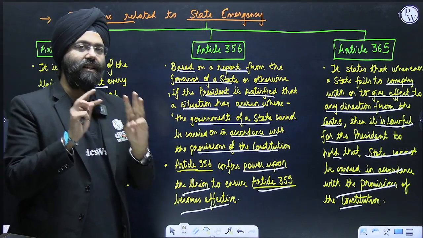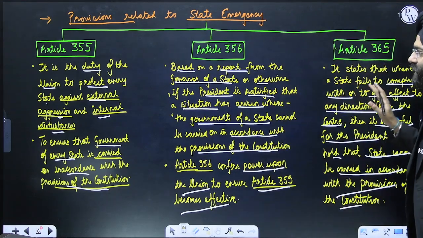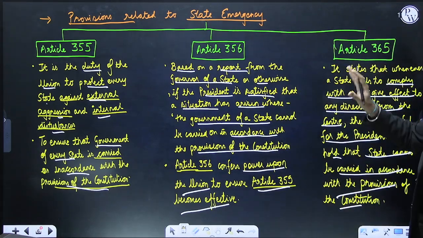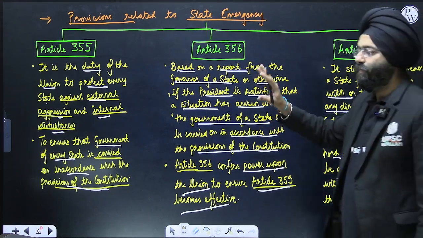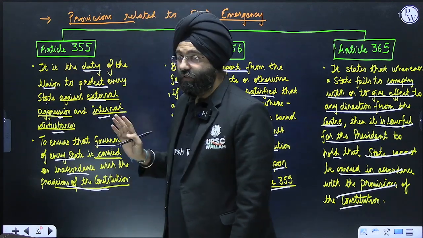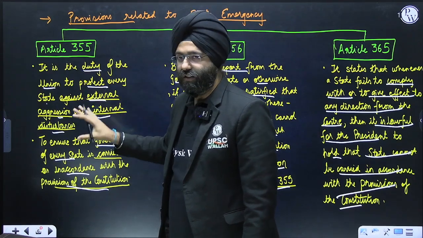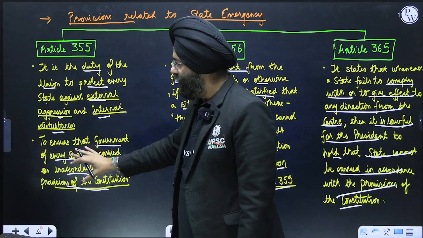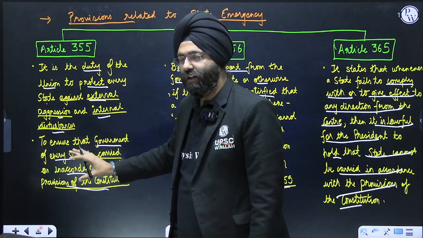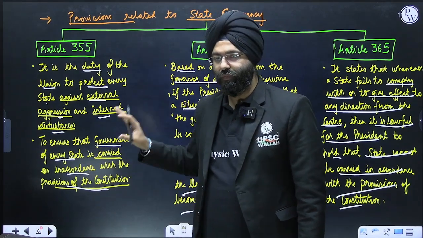So these three things are very, very important. You can just have a look at them. If you understand this concept, it will be very easy for you to remember it also, right? Just a quick revision. Article 355 says that it is the duty of the central government to protect the state against external aggression and internal disturbances, and to make sure that the government of a particular state goes in accordance with the provisions of the constitution, right?